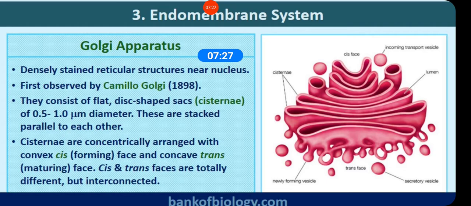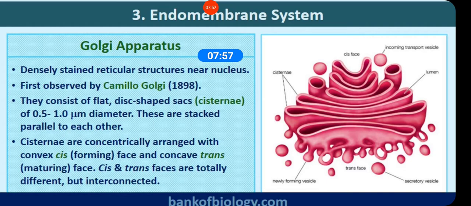You can see at the top it is written cis face and trans face. The cis face is the convex face and the trans face is the concave face. Is it clear? The cis and trans faces are totally different but interconnected. If I say convex face, you will say cis face. It is convex in shape and lies towards the cell membrane.